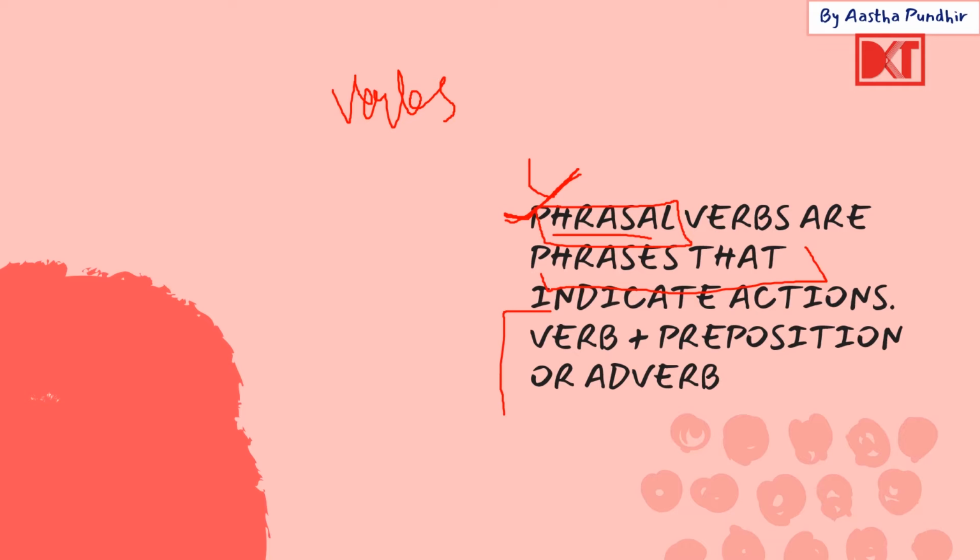So how is a phrasal verb formed? Here is the formation: verb plus a preposition or an adverb. So in a phrasal verb there is a verb, plus either a preposition will be added or an adverb will be added. All right, let's see.